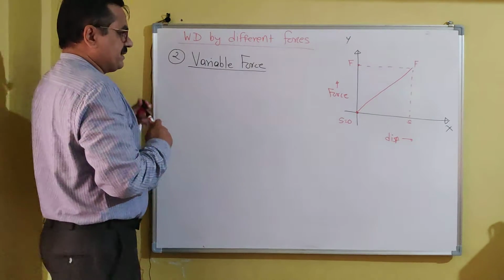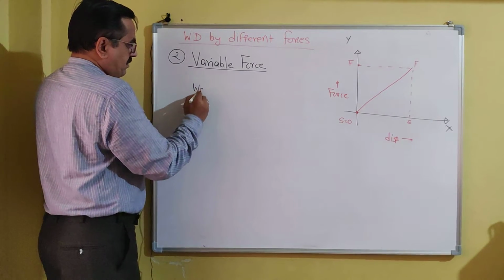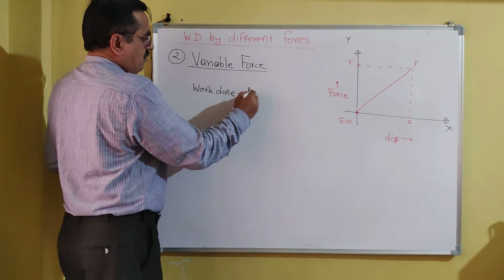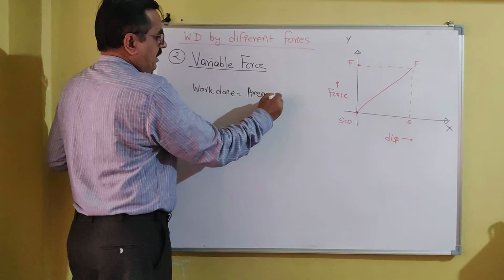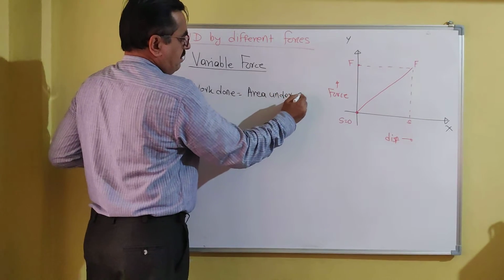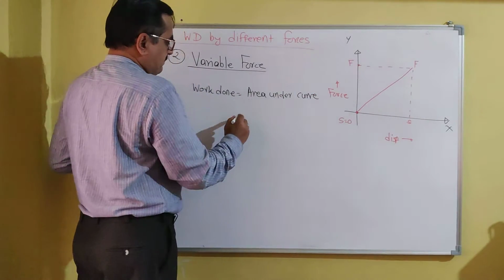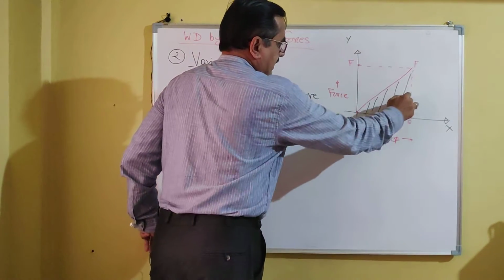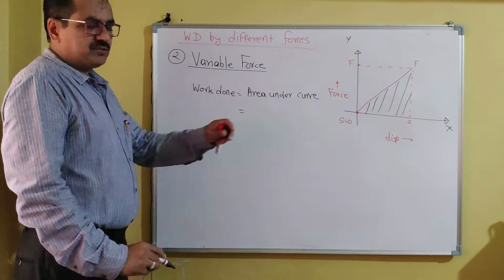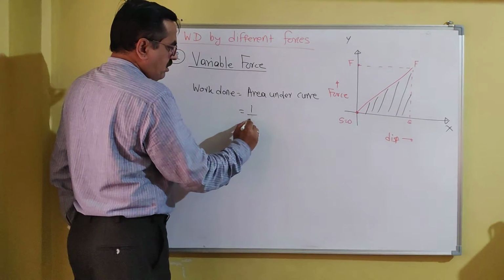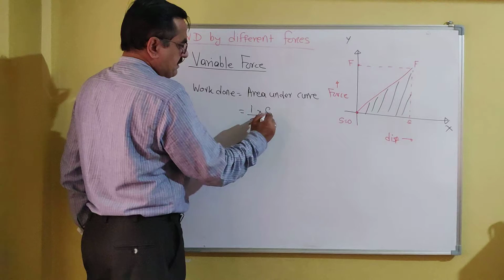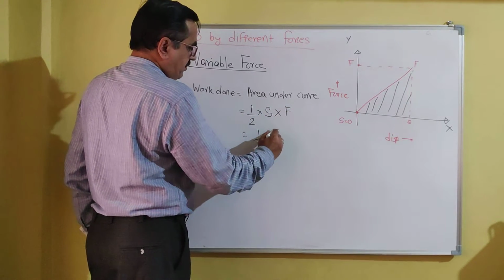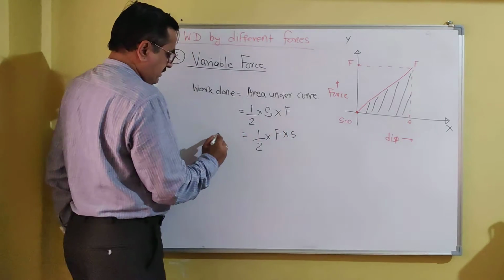Again, the work done by this variable force is equal to the area under the force displacement curve, which is triangular, therefore it is equal to 1/2 base into height, or 1/2 of the product of force and displacement.